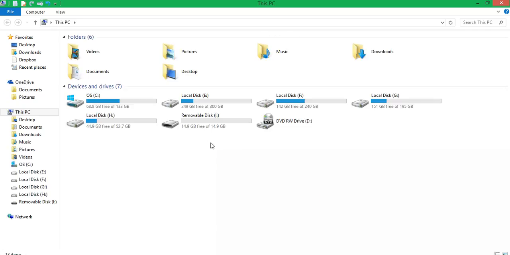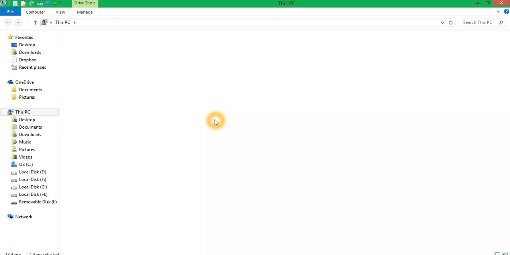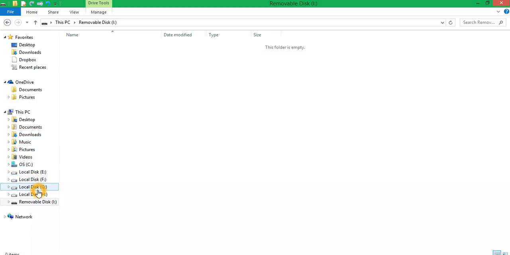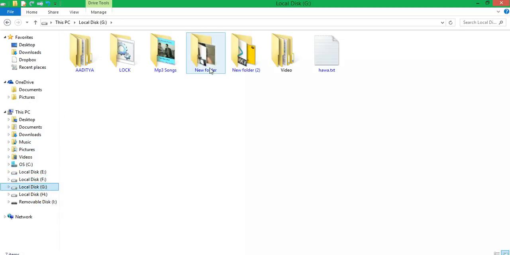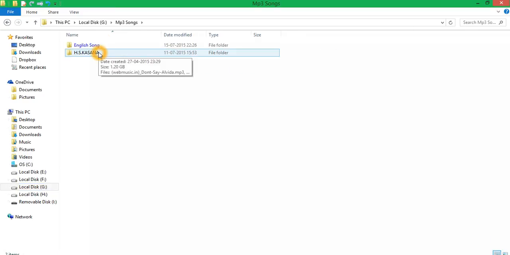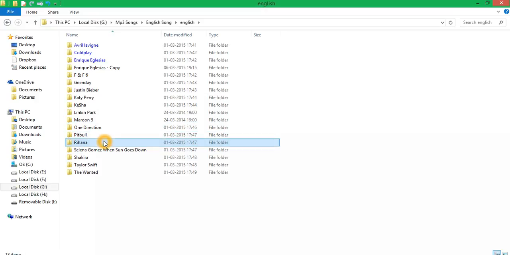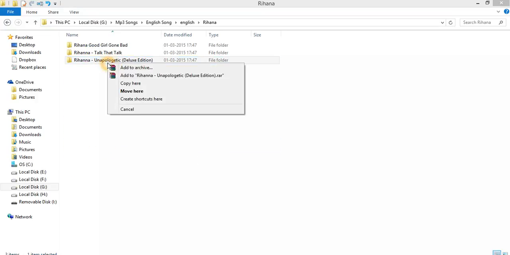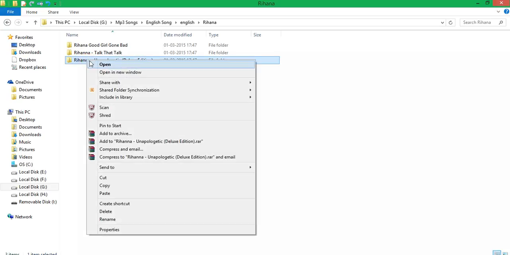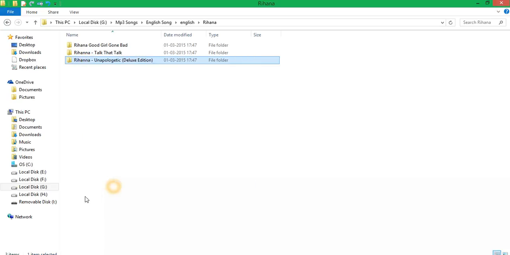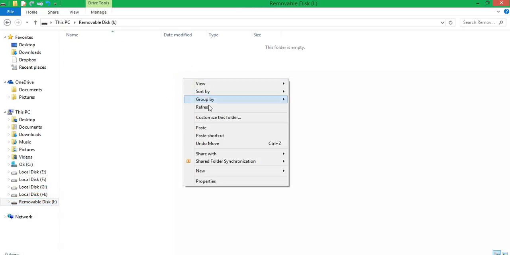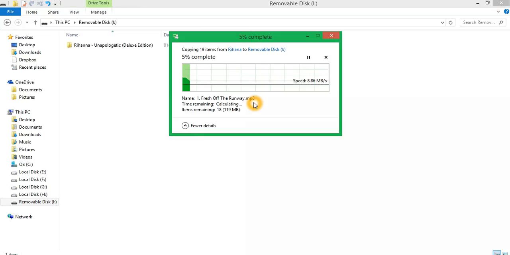Open this computer. Now you can see that this is fully formatted. You can copy anything here, like I will copy some songs. Copy, go to this. This is done.